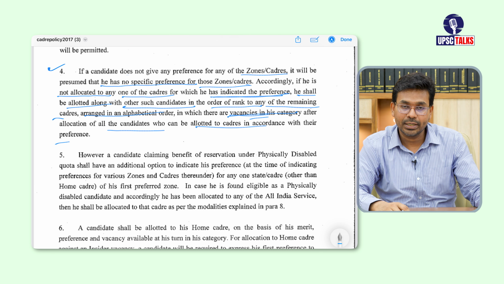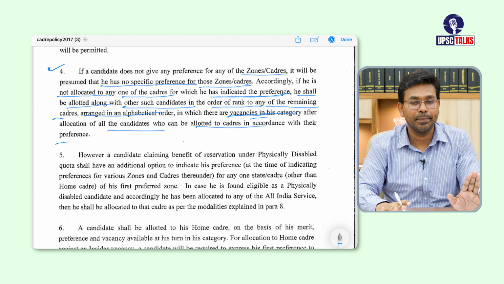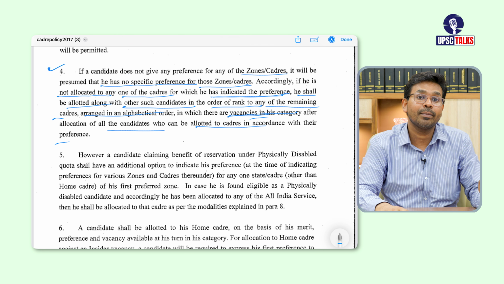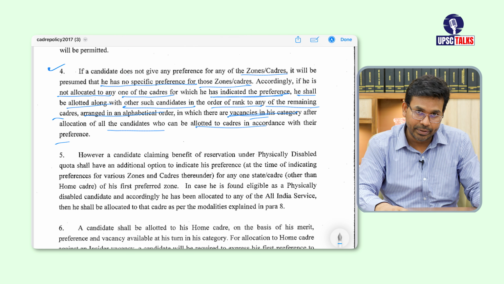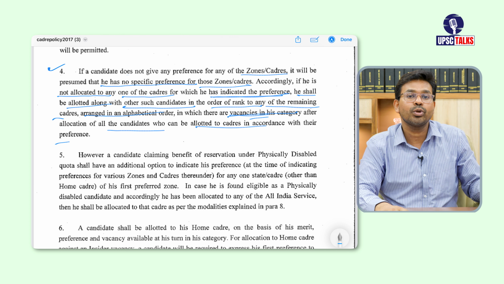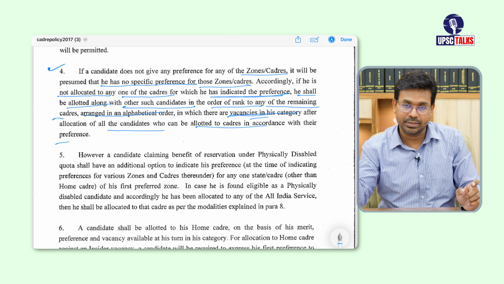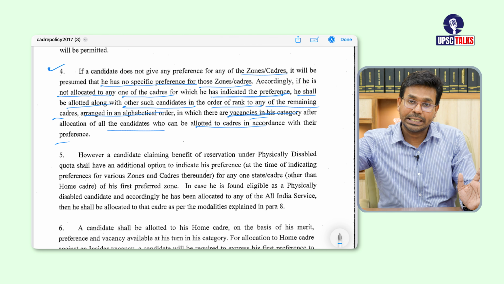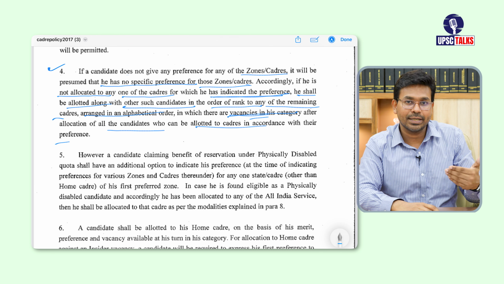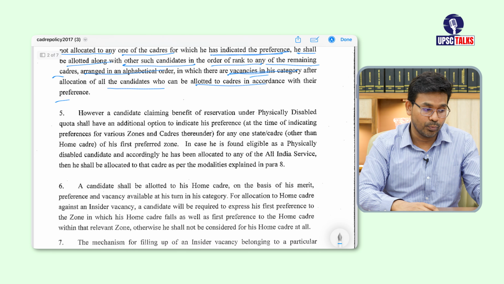So it is very important that you give preference, right, you fill the entire table 8A and 8B consciously, because if you don't give preference, that will become random, okay. And if you give preference, you will be allocated a cadre according to your preference. Those people who give preference, their preference will be taken care of first. If you have not given any preference, then after taking care of the preference of those candidates, your turn will come. So it is better that you have your own preference while filling the DAF 2, alright.